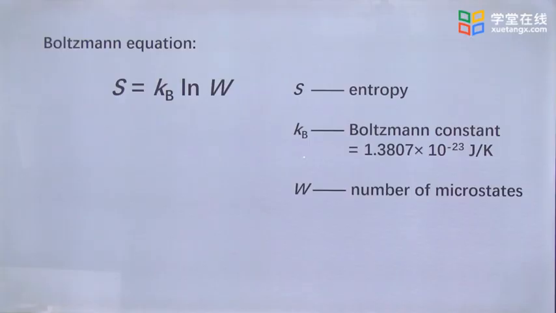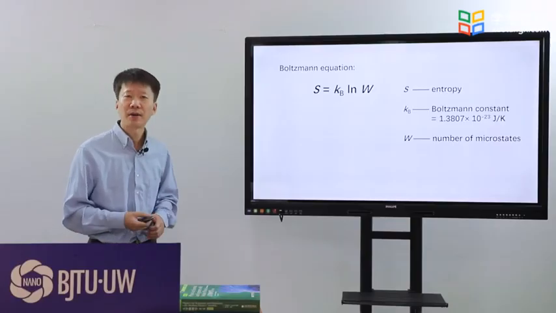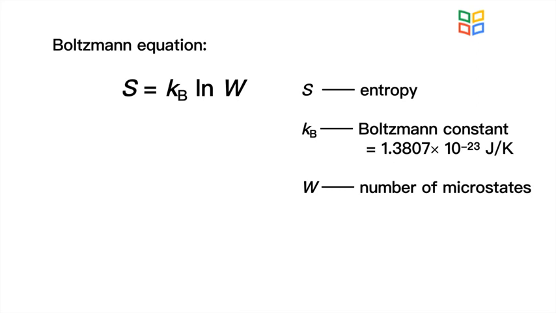How can we translate the microstates to entropy so that we can have a very clear view of a system? Use Boltzmann's equation. The Boltzmann equation shows the entropy of a system can be calculated by counting the number of microstates.